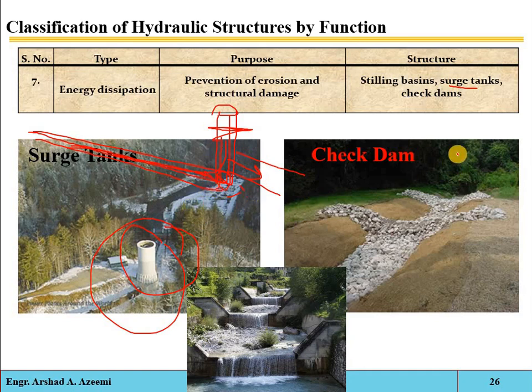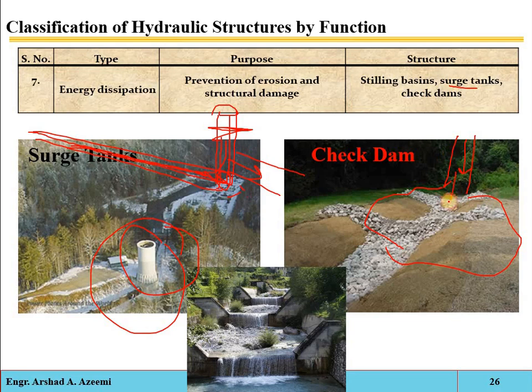And also the check dam. These are small dams constructed across the drainage or across the canal. If you have a canal or a general drainage, and you have to dissipate the energy, you just construct a check dam, either from sandbags or from stones.